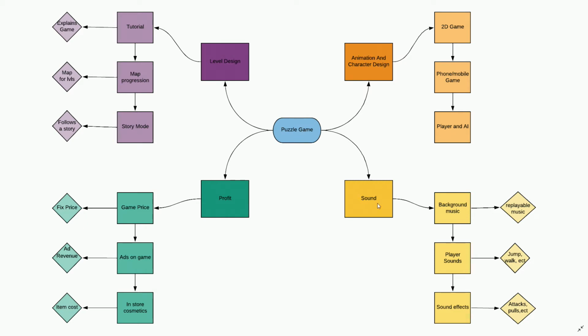And so we go back here and we go to sound. We'll have background music, we'll have player sounds, and we'll have sound effects. And so the background music is like replayable music in the background so you can hear. The player sounds will be like jumping, walking, attacking, anything like that. And then the sound effects will be like different attacks, different movements, different abilities, and all that.